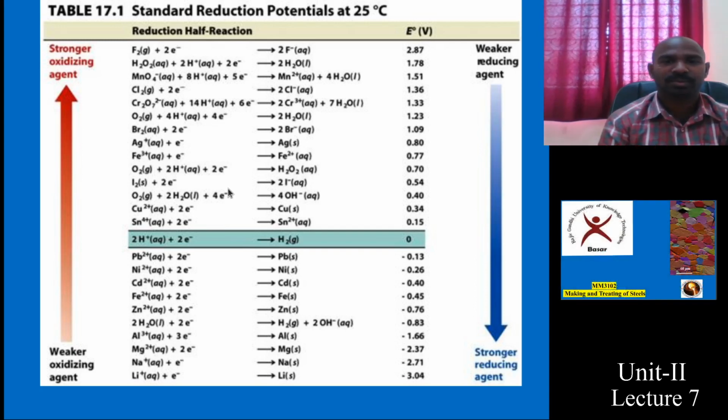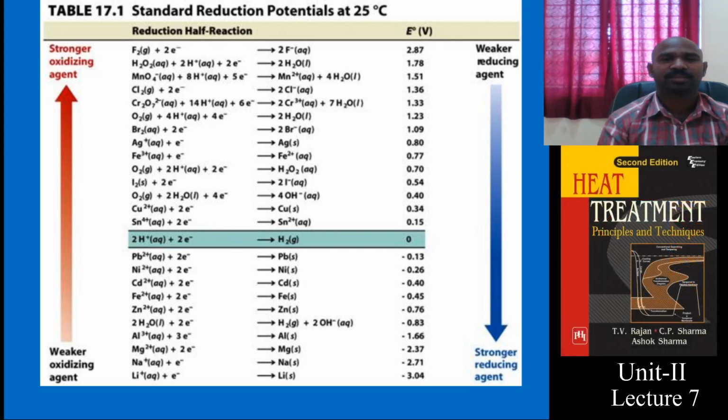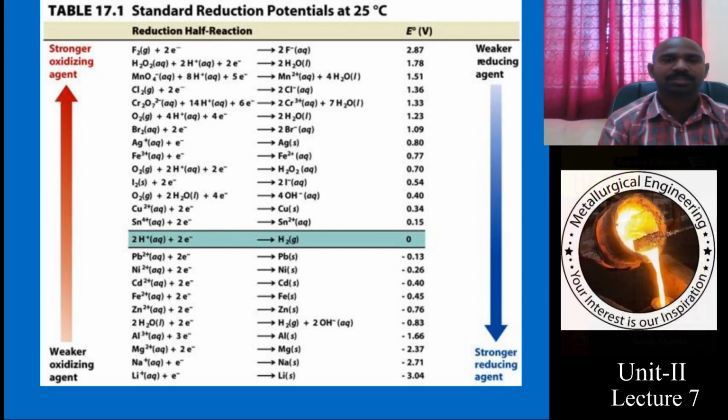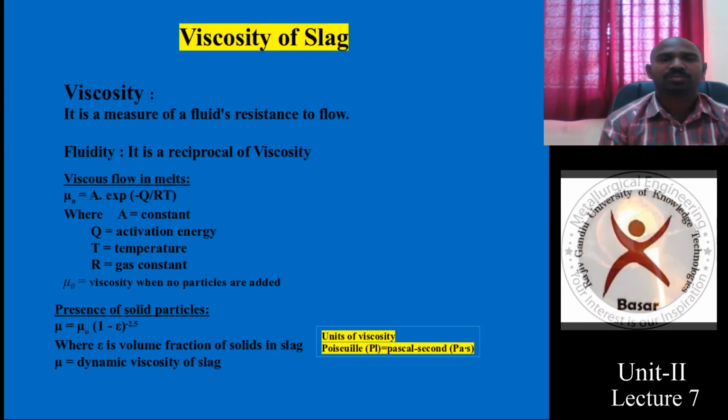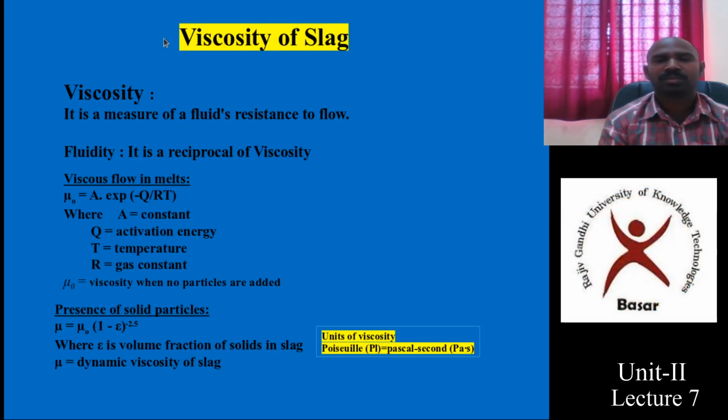That is why FeO makes the slag form, and if FeO is higher, the viscosity is higher and it is a favorable reaction. If it is lower, then more iron content will go into the steel. There are two possibilities with respect to the iron. And let me give you a brief idea about the viscosity of slag. One needs to know about the viscosity of slag.